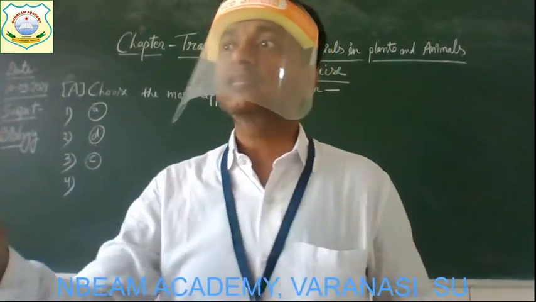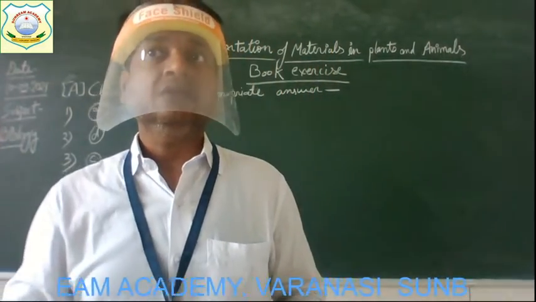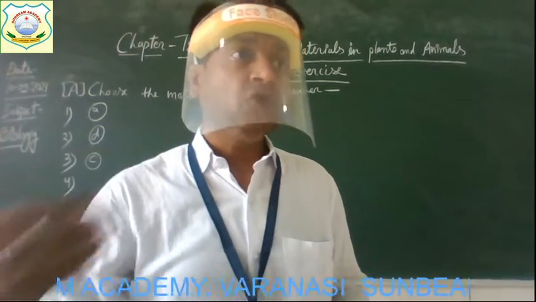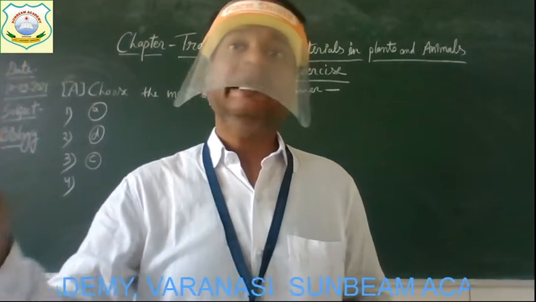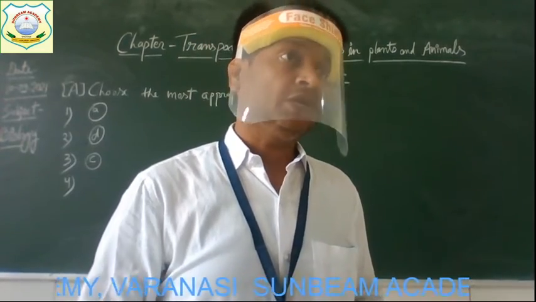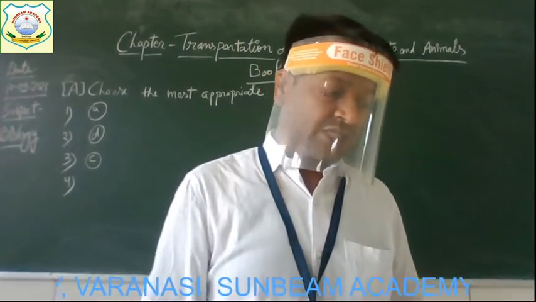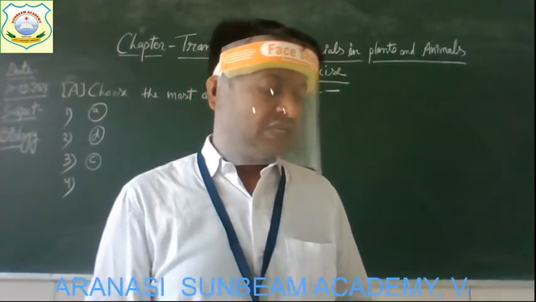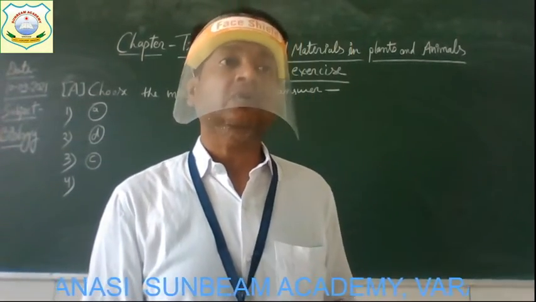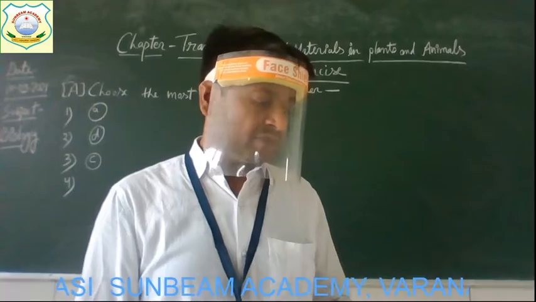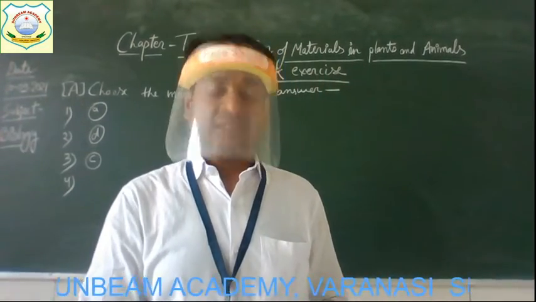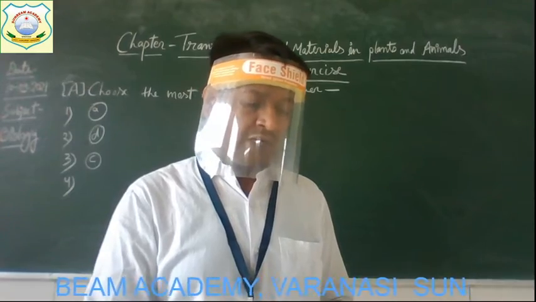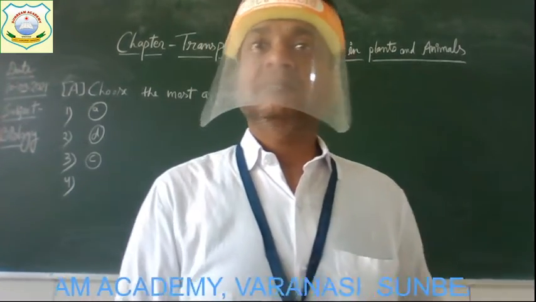So this process of stopping the flow of blood from the injured part of the body is simply known as blood clotting. And in the question, the same one is given. Which of these is responsible for this blood clotting? And the options are given: A. Red blood cells, B. White blood cells, C. Hemoglobin, and D. Platelets.